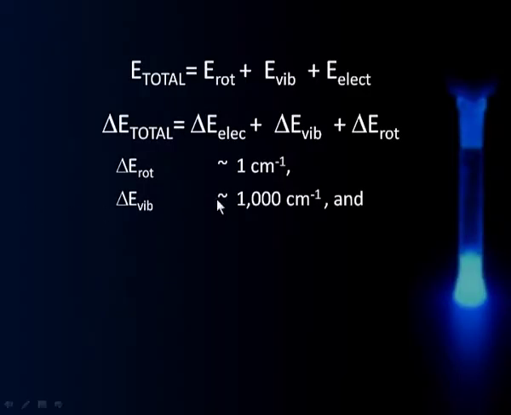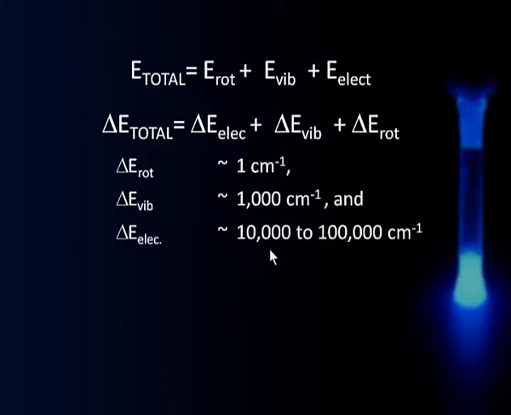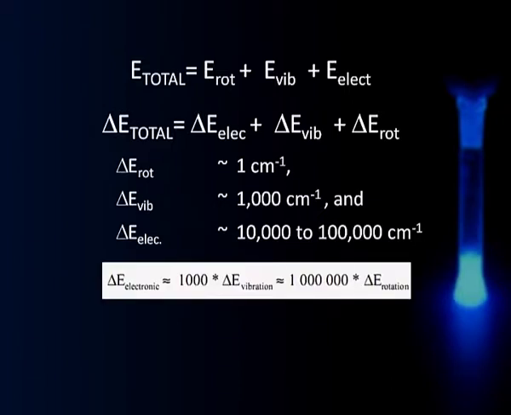Okay. So, in terms of relative magnitudes, delta E rotation is about a few centimeter inverse, delta E vibration is about 1000 centimeter inverse or 10 to the power 3, whereas delta E electronic is about 10 to the power 4 to 10 to the power 5 centimeter inverse, which is much larger, or roughly we can say that delta E electronic is about 1000 times delta E vibration, which in turn is about 1000 times delta E rotation, which is much larger.